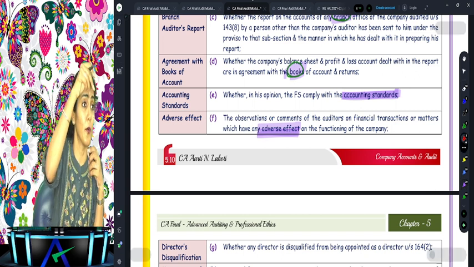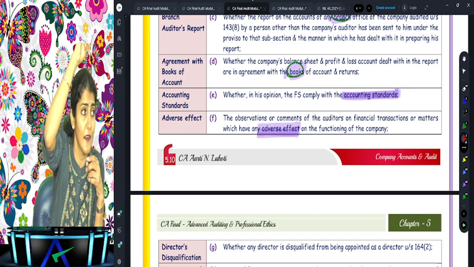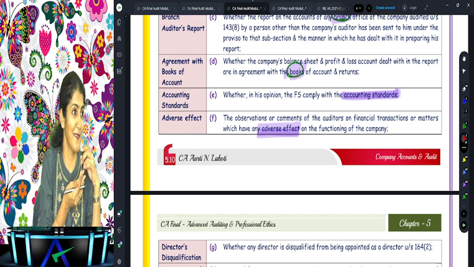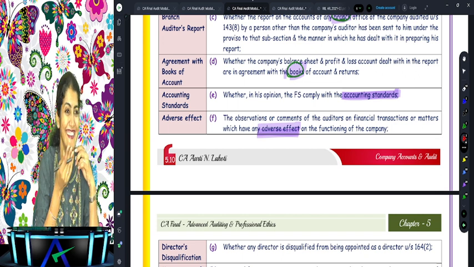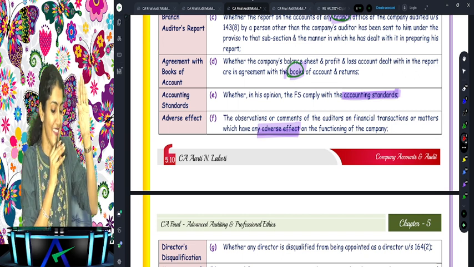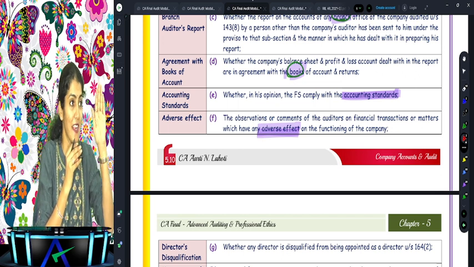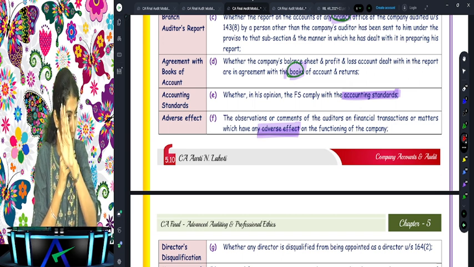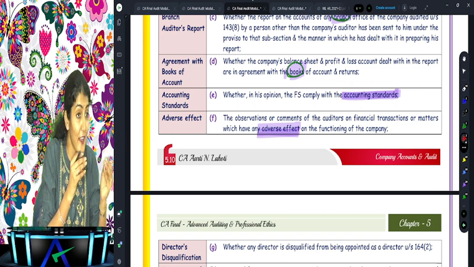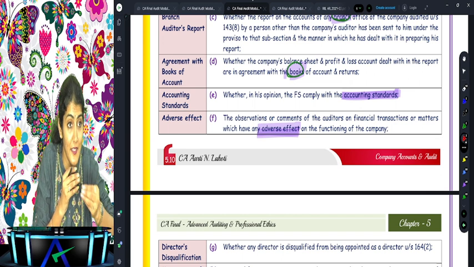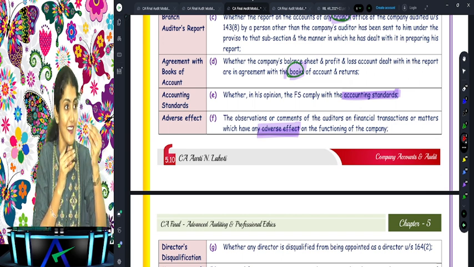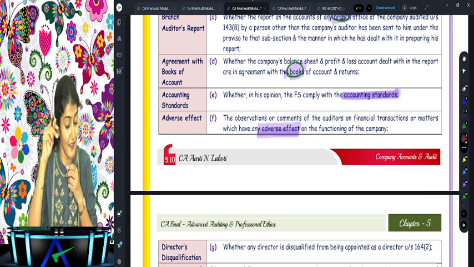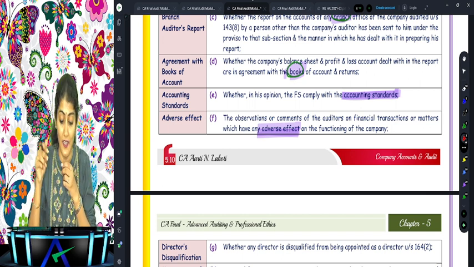Yes, when will you report under this point? Whenever there is a... Now give some different answer, no? Why do you want to say qualified or adverse? Whether there is any observation or comment of the auditor on financial transactions or matters which have an adverse effect on the functioning of the company. Going concern, correct. Whenever there is a material uncertainty related to going concern, it will come under 143(3)(f) also.